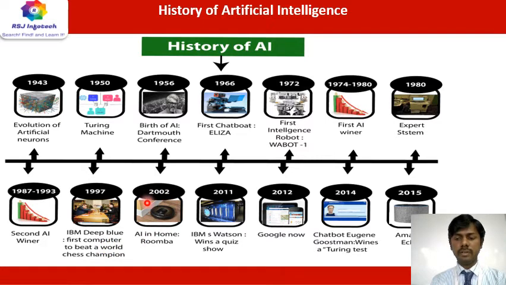Then around 2002, artificial intelligence in the home, that means Roomba, a process which was able to evolve in its activities. And then in 2011, IBM's Watson won a quiz show. After 2012, Google Now. And then in 2014, the chatbot Eugene Goostman won the Turing test.